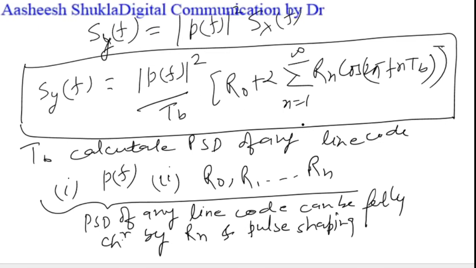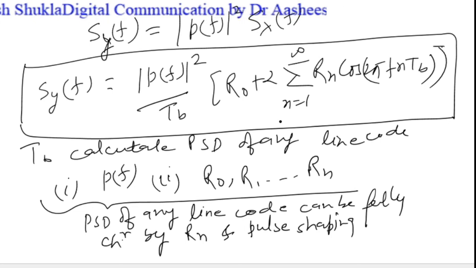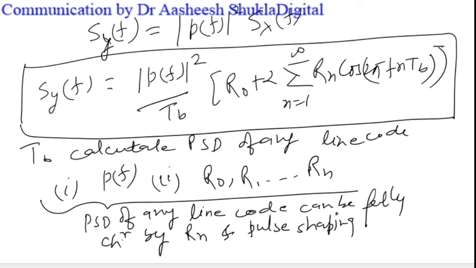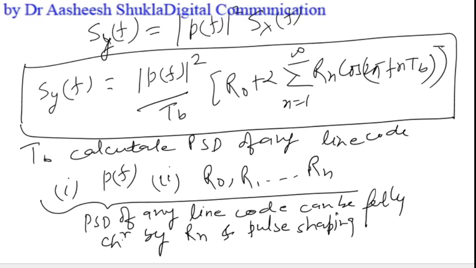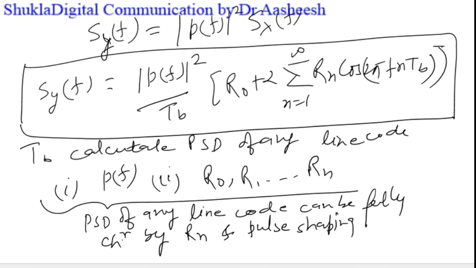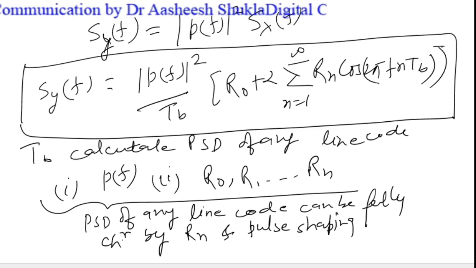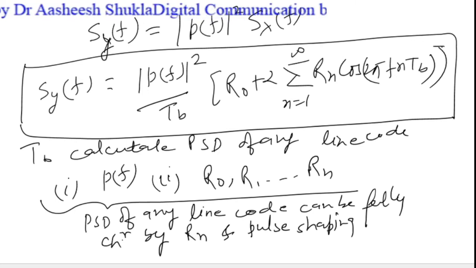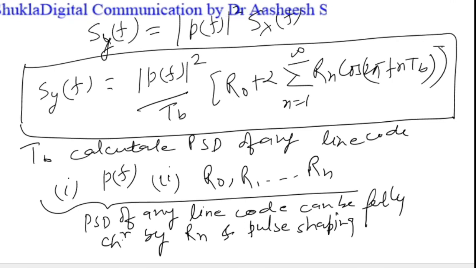So this is the power spectral density, and in the next class we will see some examples of what the power spectral density of different line codes will be. We'll try to calculate the power spectral density of all possible line codes, and then we will also compare all these line codes on the basis of power spectral density, and try to figure out which code is better for which application. So we'll see these things in the next lecture.